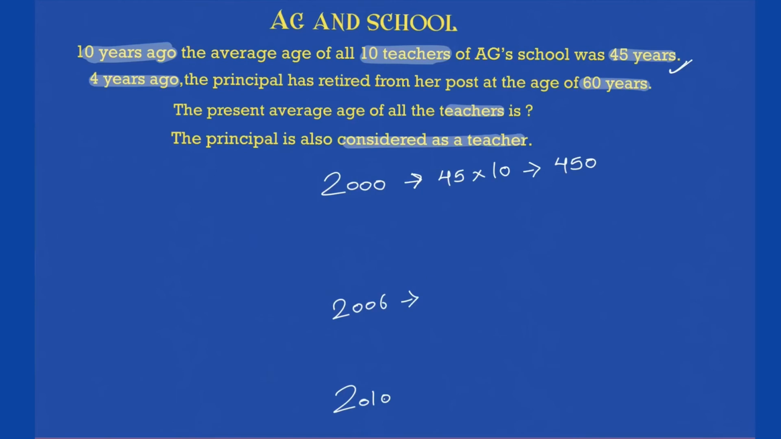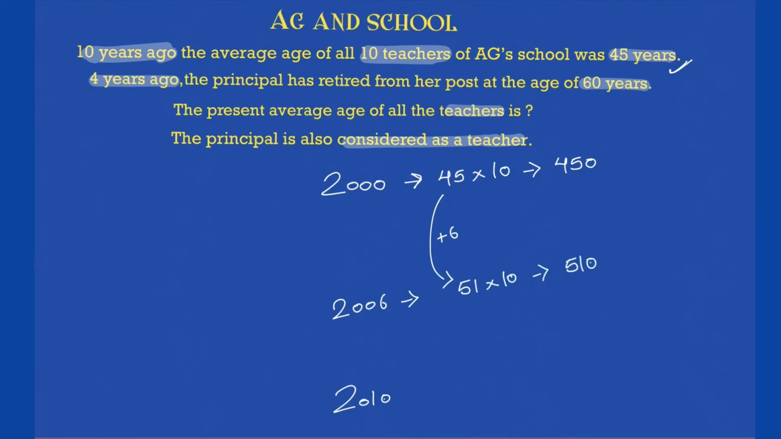The principal retired from her post at the age of 60 years. So I'll ask you, what is the sum of age of all the teachers in the year 2006? You will say, okay, it was 45 in the year 2000. Since we went from 2000 to 2006, plus 6, which means 6 years was added to each teacher's age. So even the average will increase by 6 years and the new average will be 51. And since there are 10 teachers, 51 into 10, it will be 510.